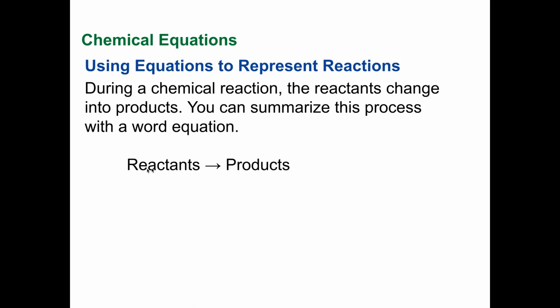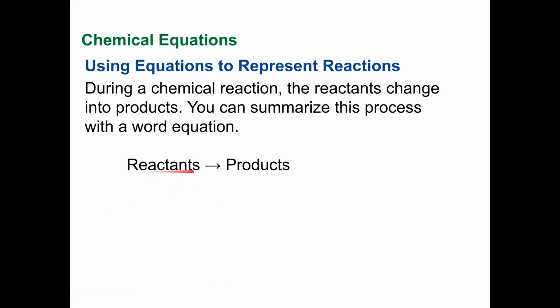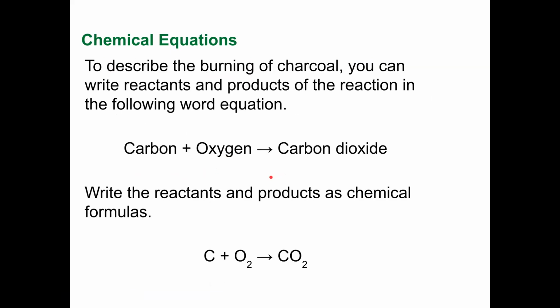In other words, you have these reactants right here, okay? And these reactants become products. So it says to describe the burning of charcoal, you can write the reactants and products of the reaction in the following word equation.